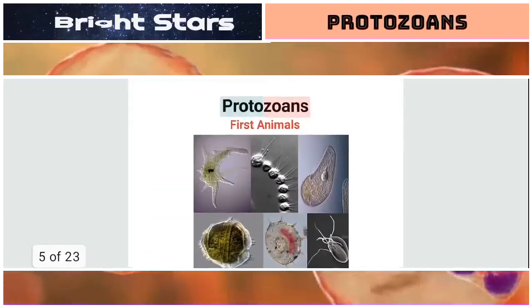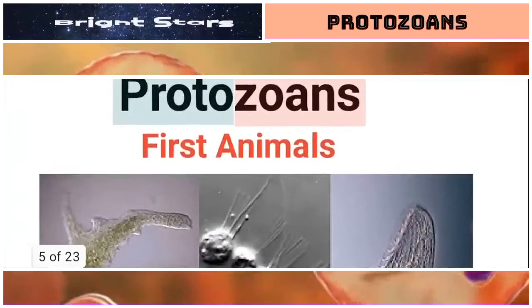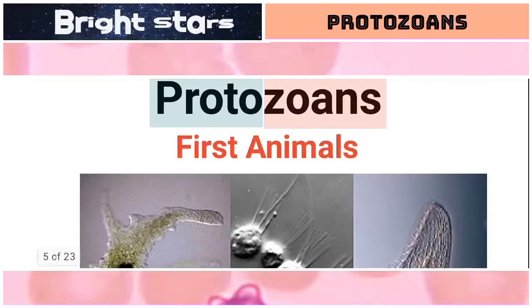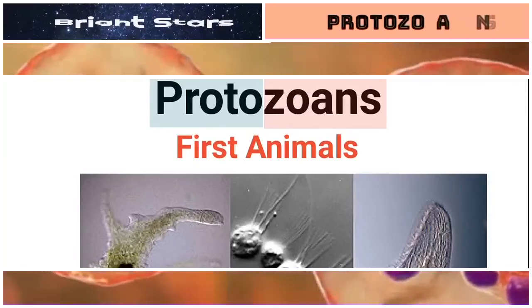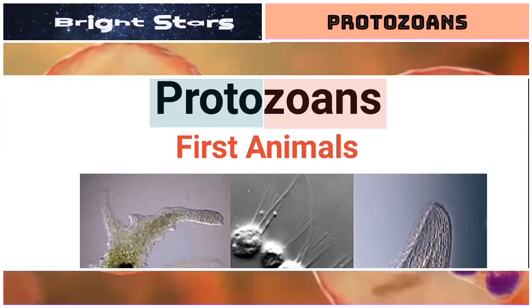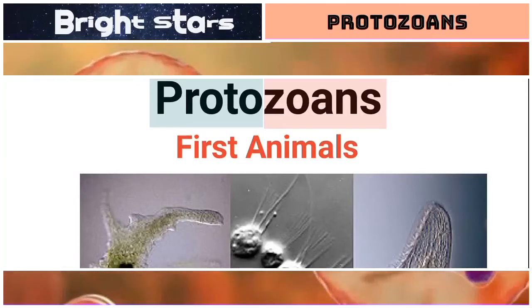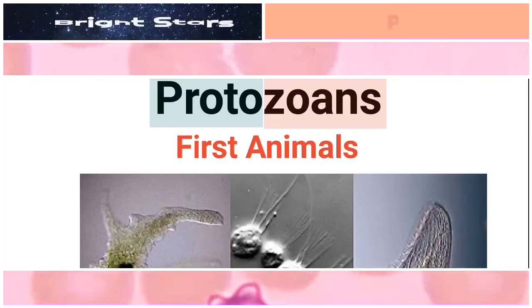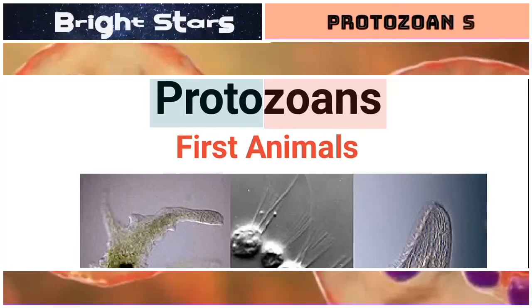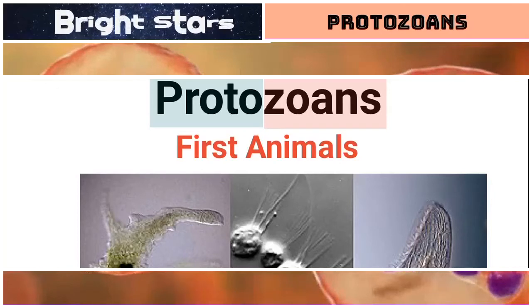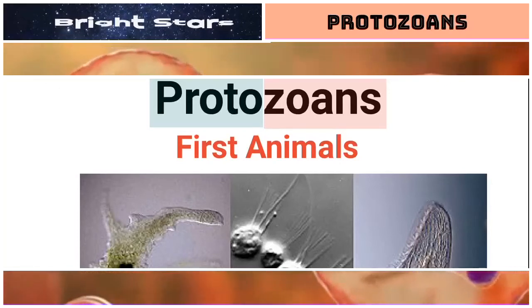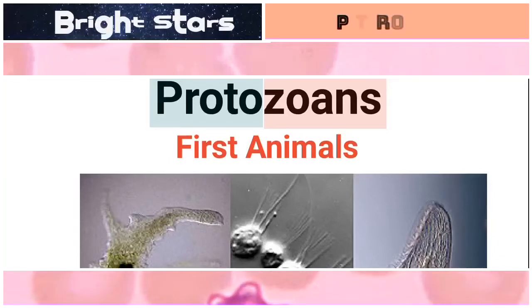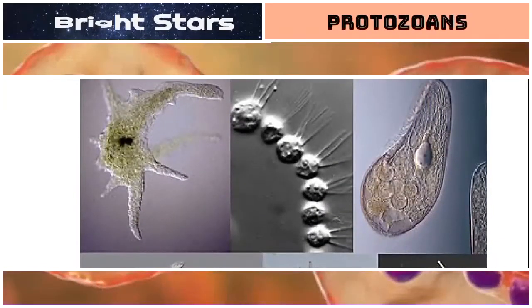Next, protozoans. The meaning of protozoans is first animals. That means first formed animals. Previously, scientists considered them as animals or animalcules. Anthony van Leeuwenhoek called them animalcules. From then onwards, scientists thought of them as animals because they have locomotion, they have movements under the microscope.